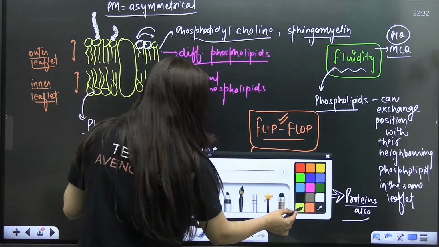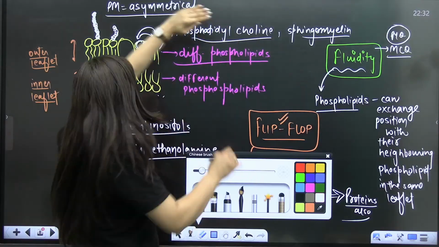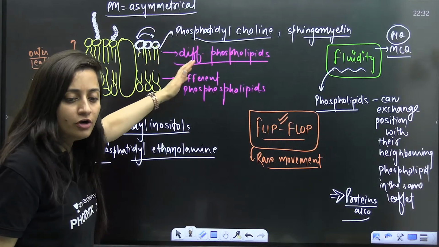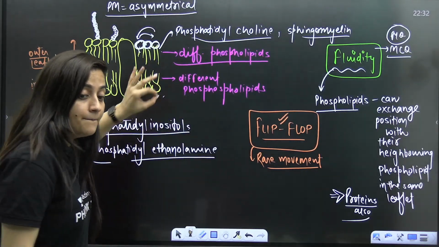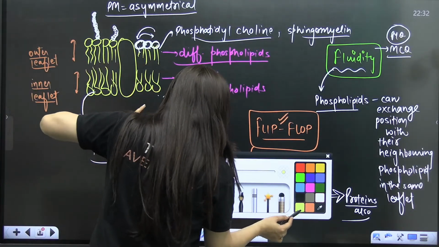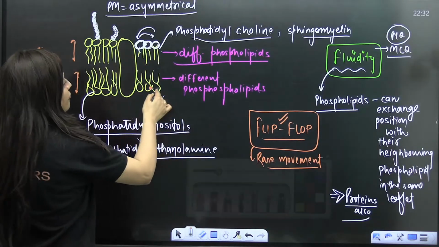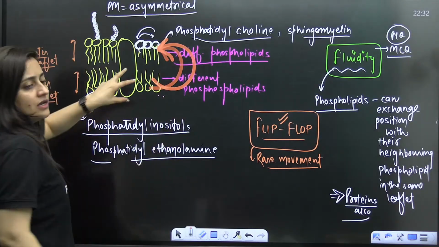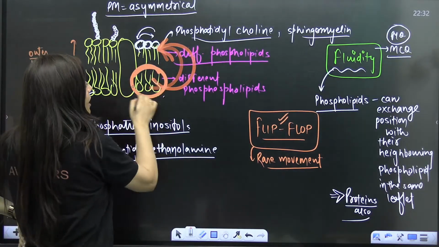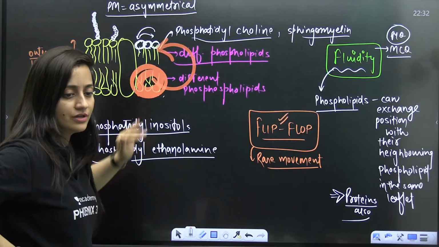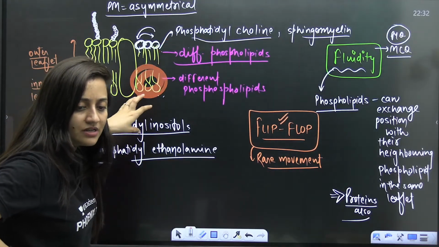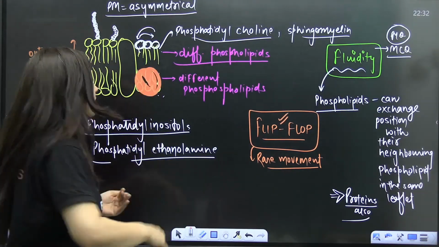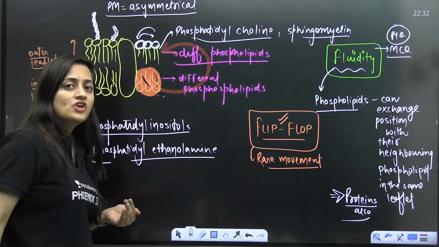In that flip-flop movement, what's going to happen? Right now in fluidity, phospholipids or proteins are exchanging position with their neighbors. But in flip-flop there is a jump of a phospholipid from the outer leaflet to the inner, or let's suppose a phospholipid which is part of the inner leaflet jumps to the outer.